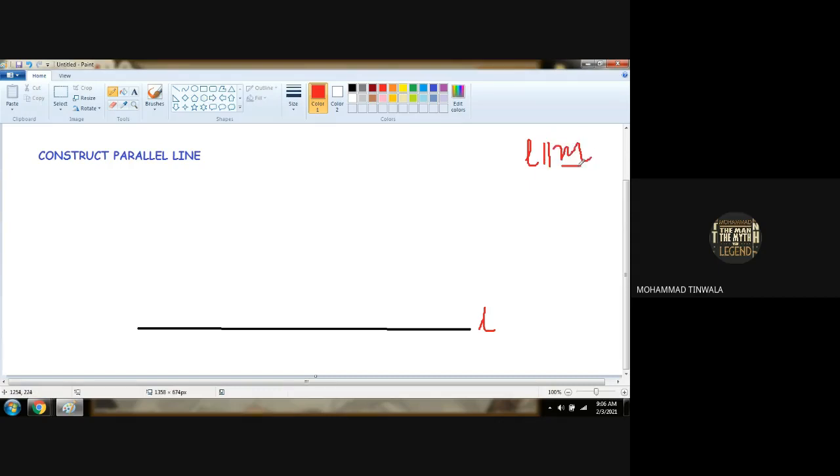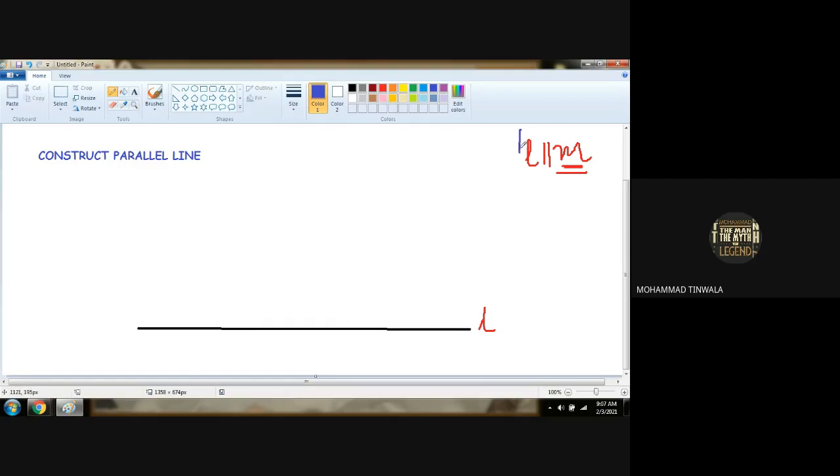We don't have line M. We have to construct it with the help of the geometrical tools. How can we do that? We have to make line M from line L, from the center point? No, beta, you are nearby, but this is not it. We will take any point: A, B, C, D, X, Y, Z, whatever.